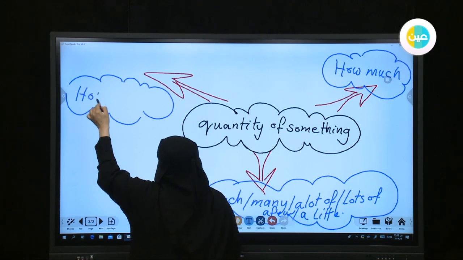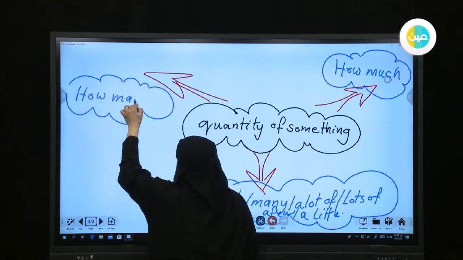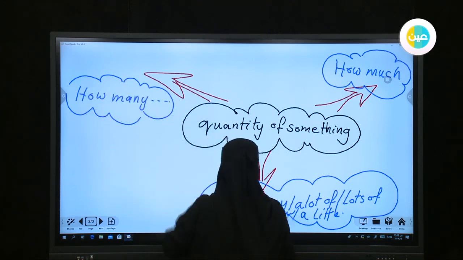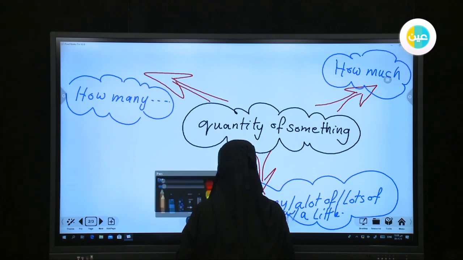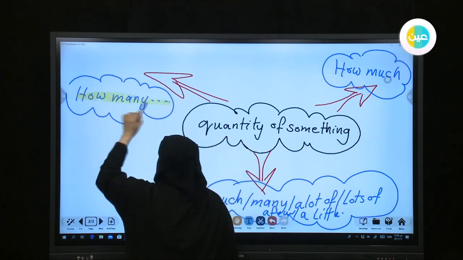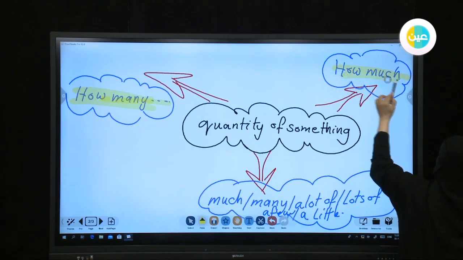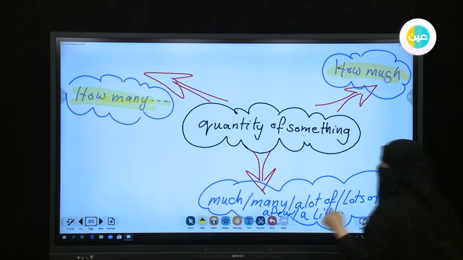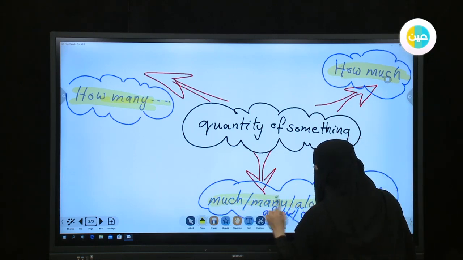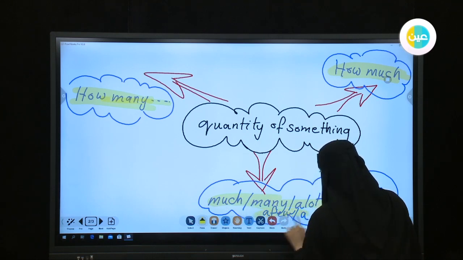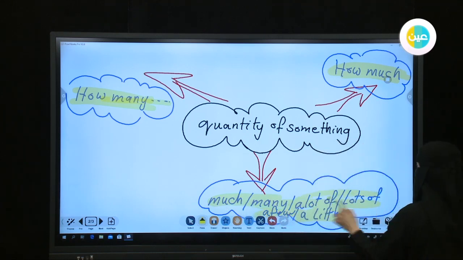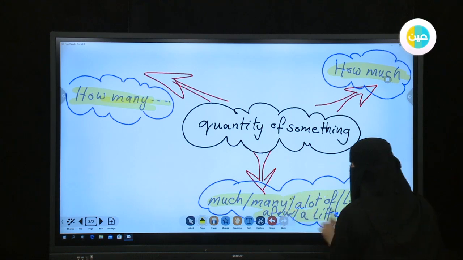Okay, so the first step, sorry for this mistake again. I wrote here how many and left a space after it. I need to use a highlighter again. I will use the yellow one. That is how many, and after that we're talking about how much and its usage. And the last one is a lot of: much, many, a lot of, lots of, a few, and a little.